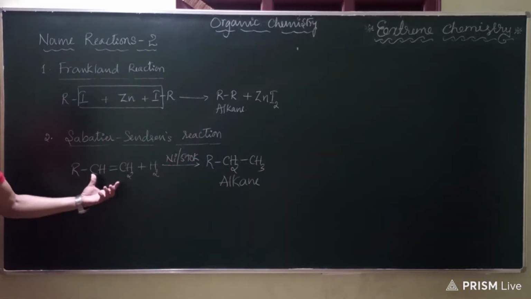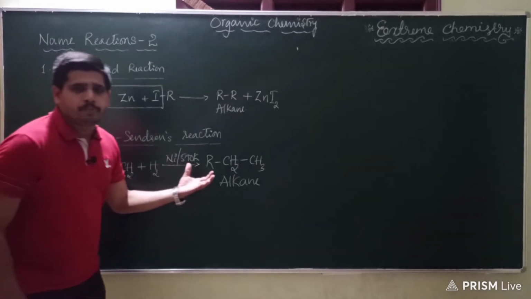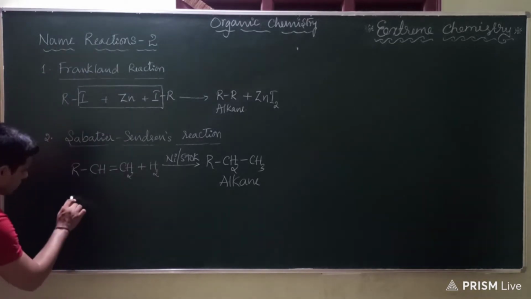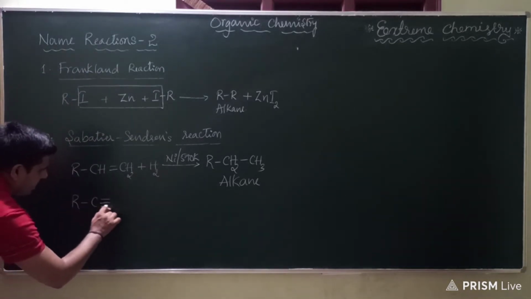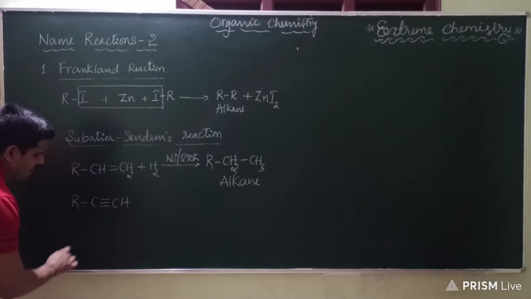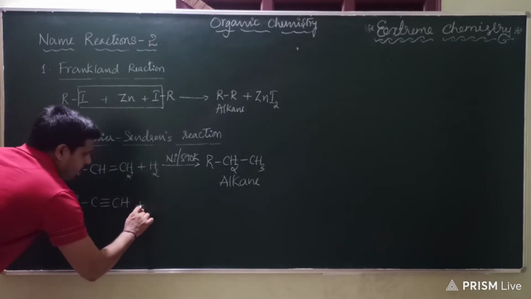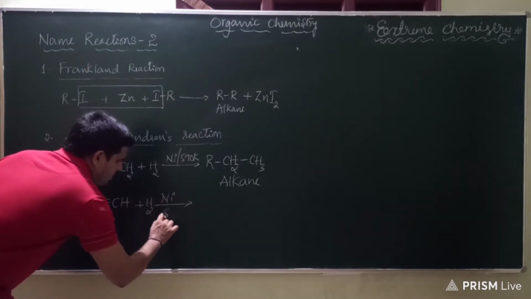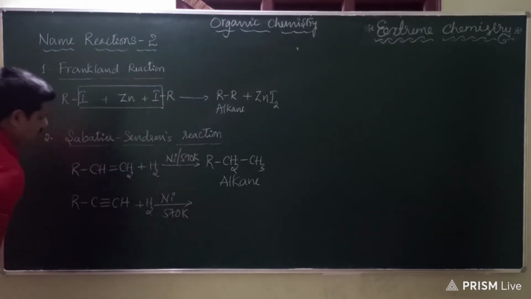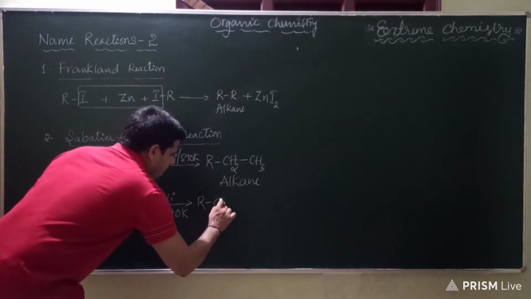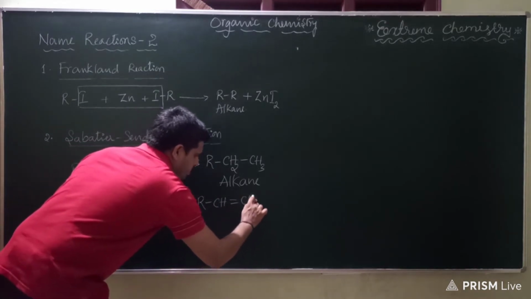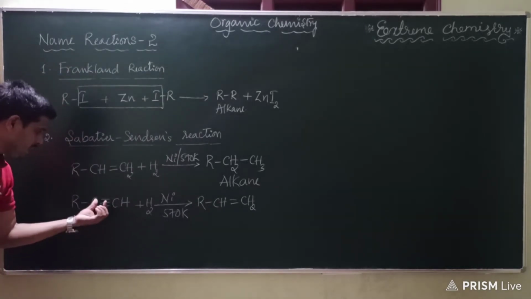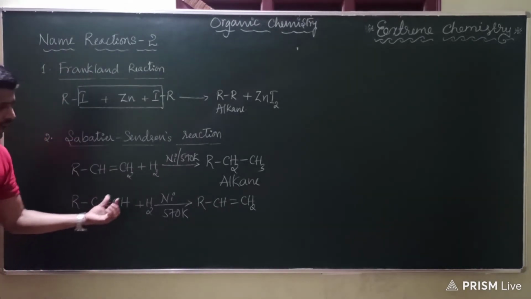How to convert a triple bond compound then? It's very simple. Two times you need to carry out the same process. Let us see what happens. I'm taking an alkyne, R-C≡CH. When subjected to similar conditions, that is, nickel at 570 Kelvin, I'll get alkene, RCH=CH2. Did you get this, dear students? Now 2 hydrogens are added in place of 1 bond, therefore it got reduced to a double bond.